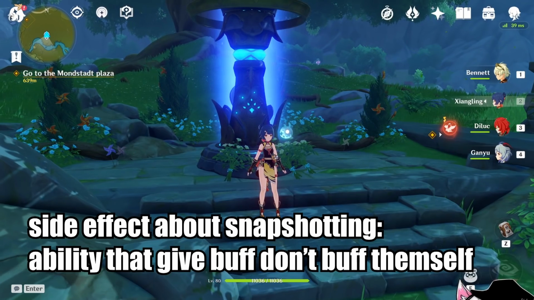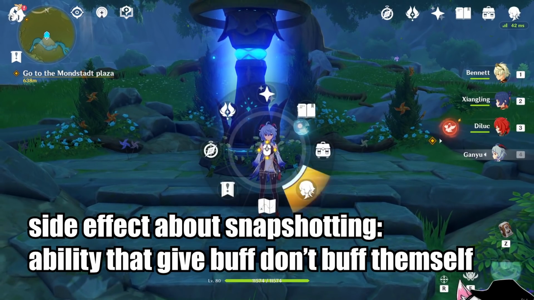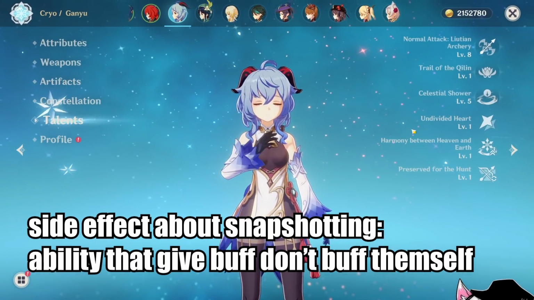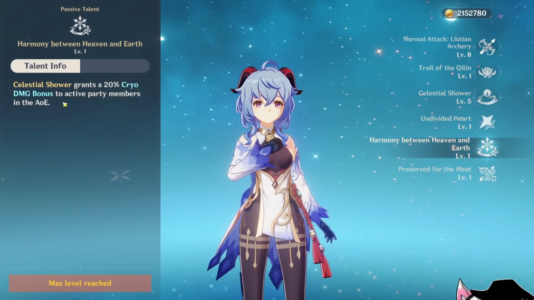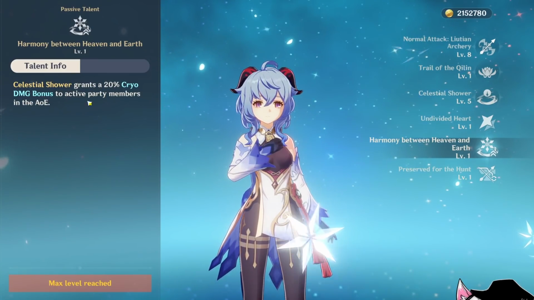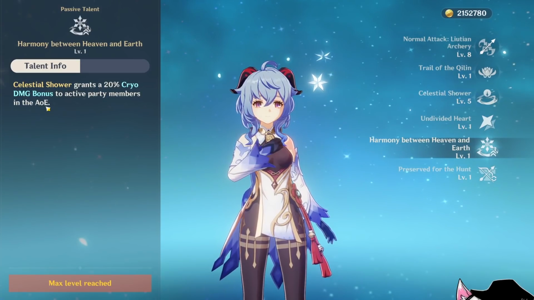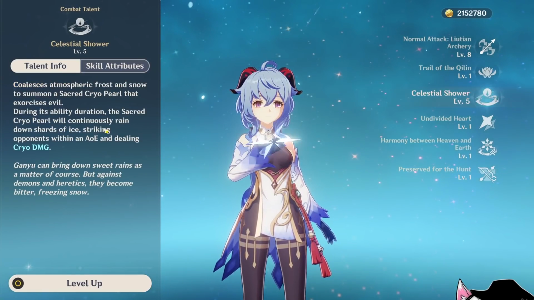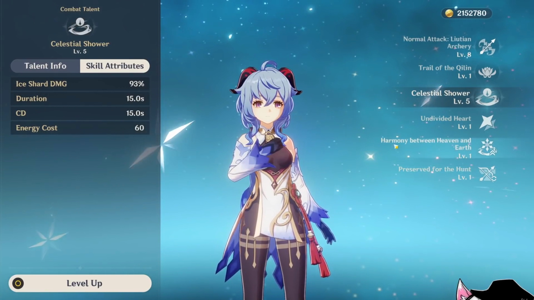Now there's a final side effect about snapshotting that I want to talk about, and that is when an ability grants a buff. For example, when you activate Ganyu's elemental burst, you get a 20% cryo damage bonus. But because this only applies after you activate the elemental burst, your elemental burst will actually not get this bonus itself.